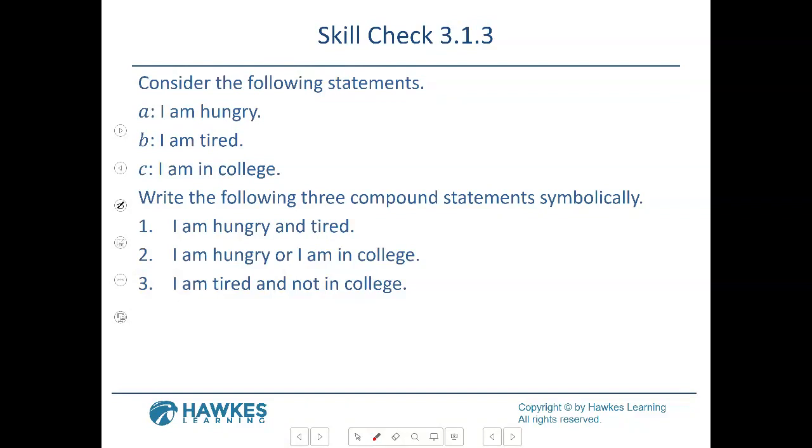So I am hungry and tired. So what would you use? You're putting A and B together. So what symbol would you use for and? Yes, just the up thing, whatever. All right, because they did not negate anything, did they? So I am hungry or I am in college. So that would be which letters? And then you're going to use the down arrow.